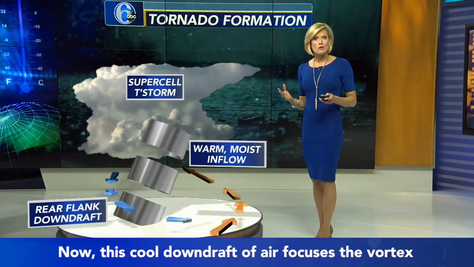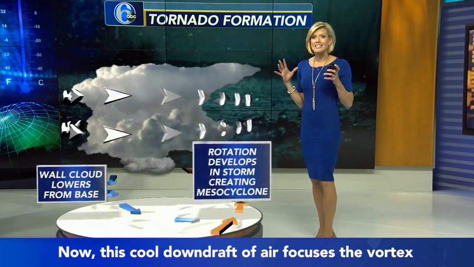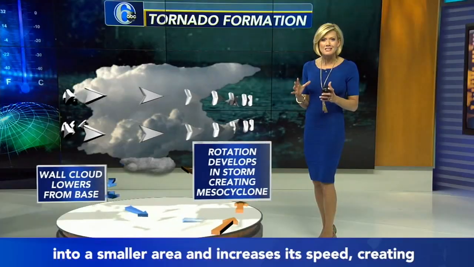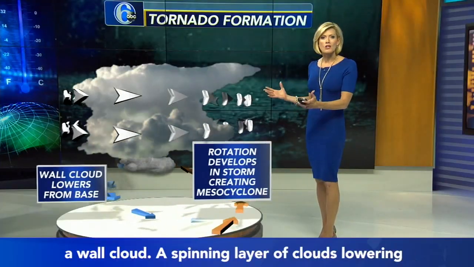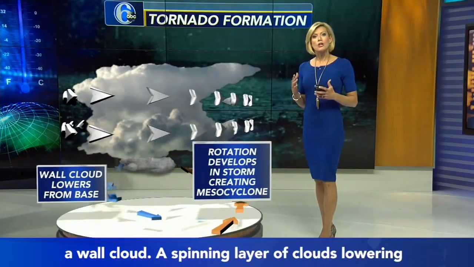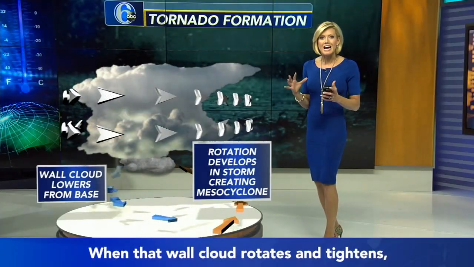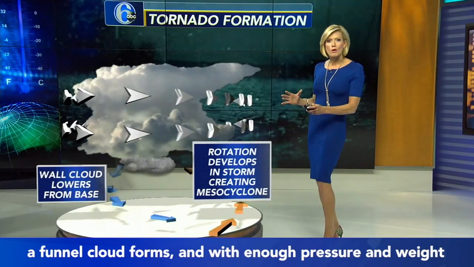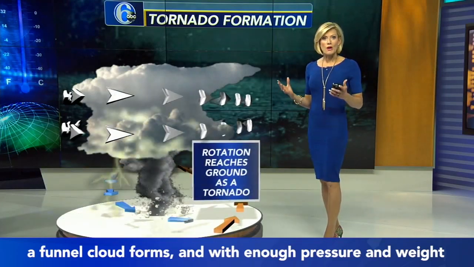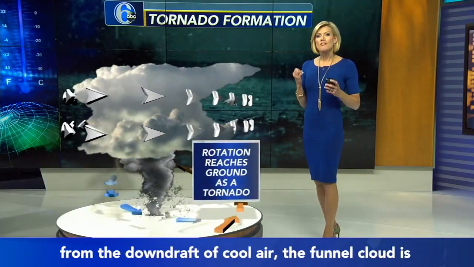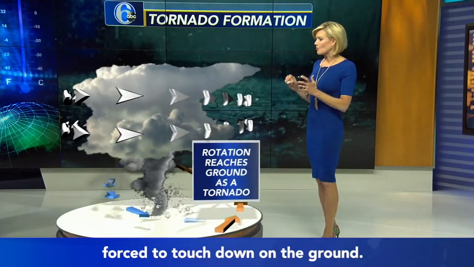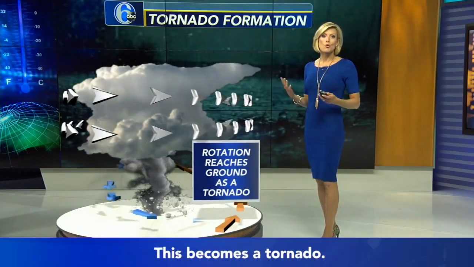Now, this cool downdraft of air focuses the vortex into a smaller area and increases its speed, creating a wall cloud, a spinning layer of clouds lowering from the thunderstorm base. When that wall cloud rotates and tightens, a funnel cloud forms. And with enough pressure and weight from the downdraft of cool air, the funnel cloud is forced to touch down on the ground. This becomes a tornado.